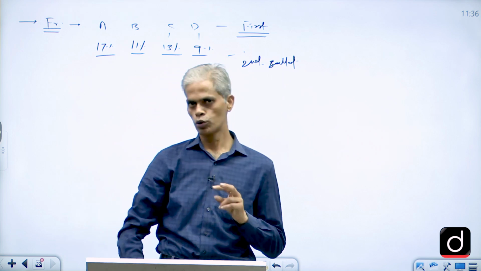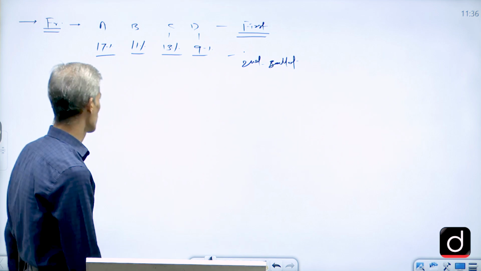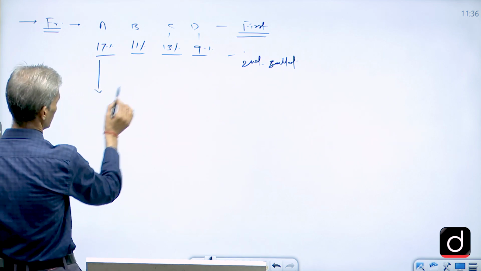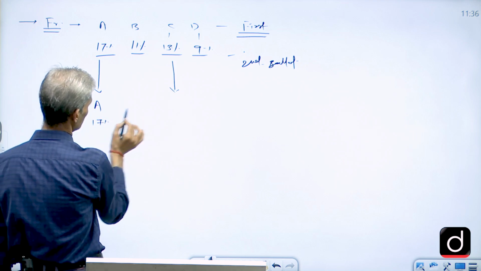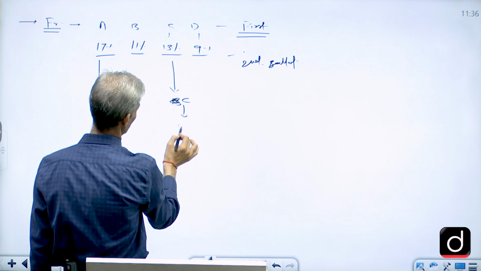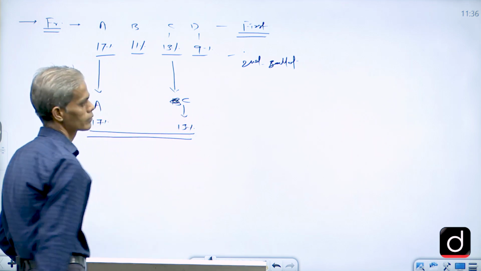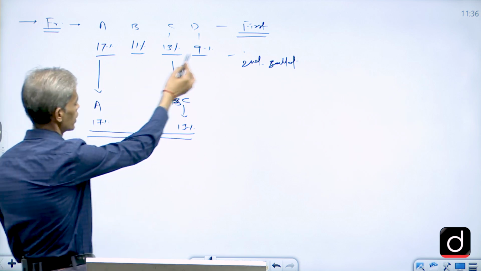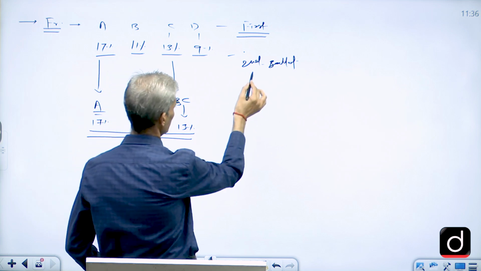Here the top 2 candidates who had secured the maximum votes will be picked up. So here we can say A had secured the maximum and C had secured the maximum. So A with 17% and, sorry, C with 13% is the maximum. Rest all who had secured the lesser vote would be eliminated. And then what will happen? Again, there would be a second ballot.